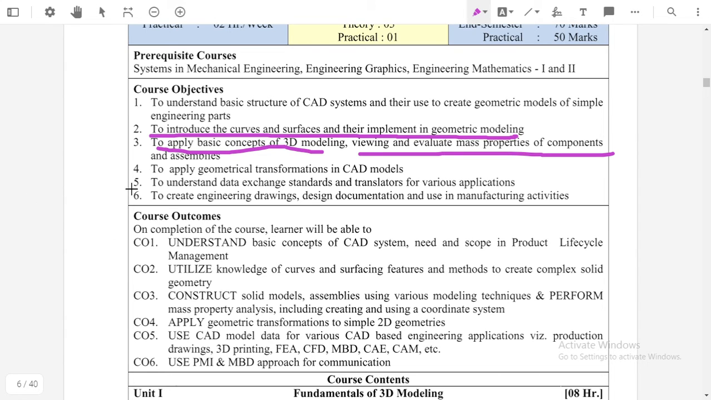The fifth objective is to understand the data exchange standards and translators of the various applications. What is meant by data exchange?